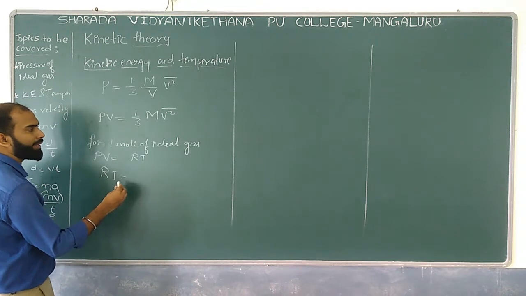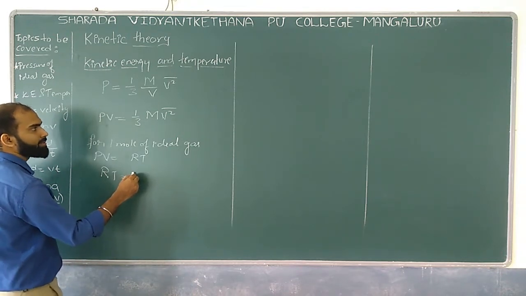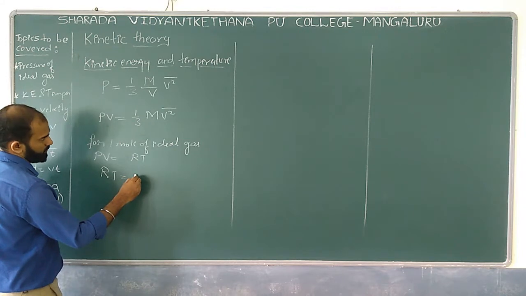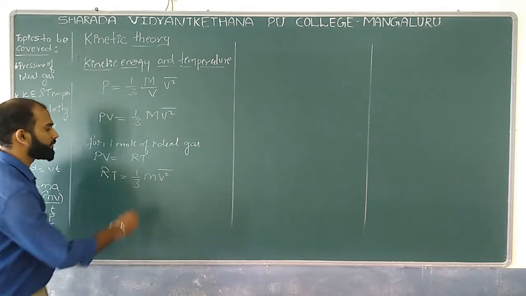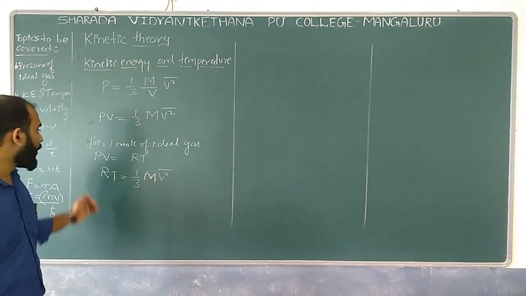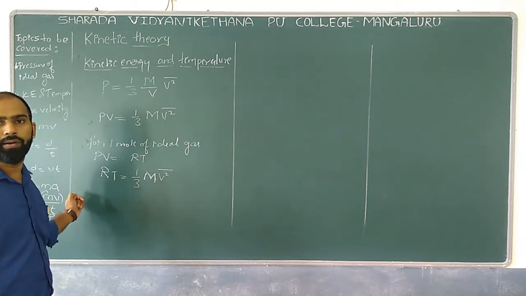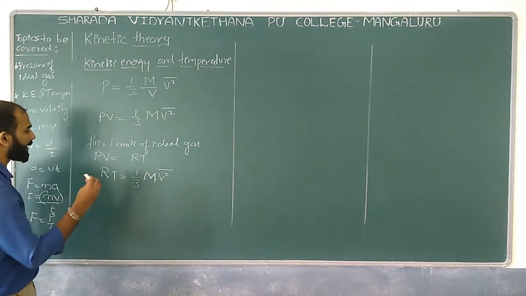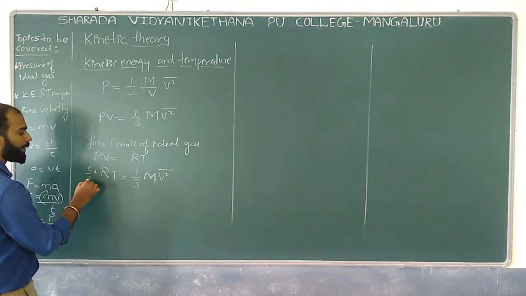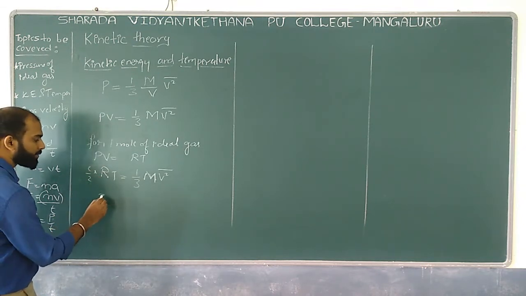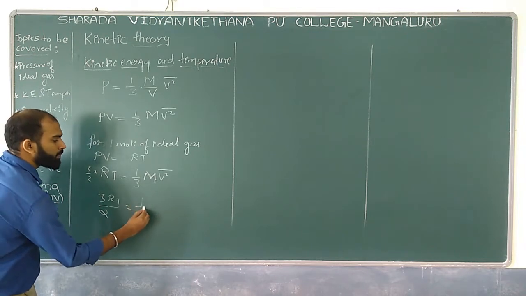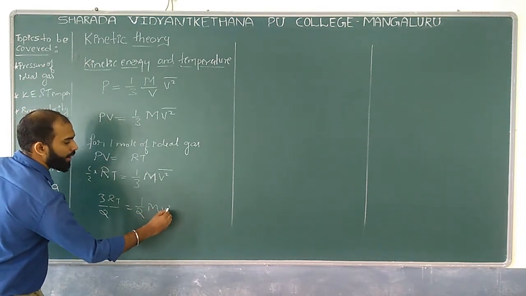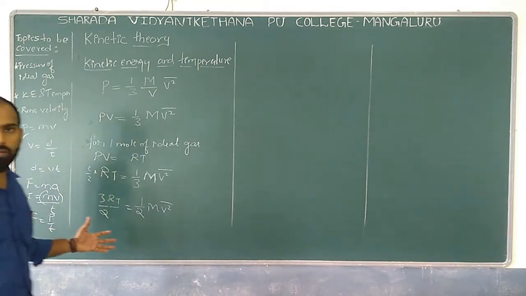RT is equal to, as simple as, 1 by 3 M V square bar, that is M, capital letter M. Now if I multiply and divide by 2 over here, will it make a difference? No. So if I multiply 2 by 2, I can write 3RT divided by 2, or 3 by 2 RT, which is equal to 1 by 2 M V square bar. I can write somewhat like this, correct?